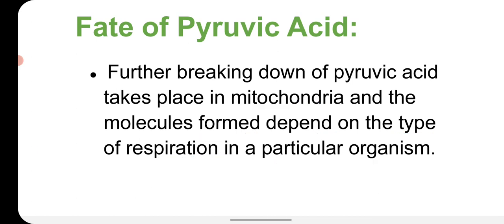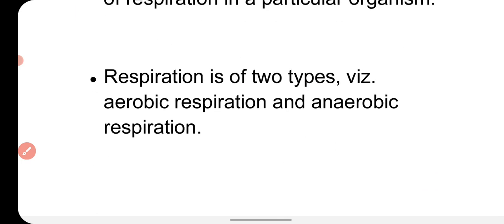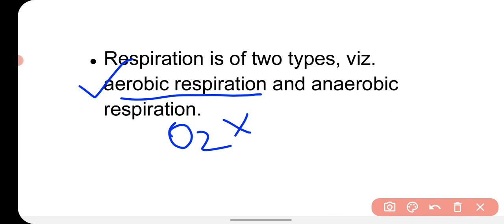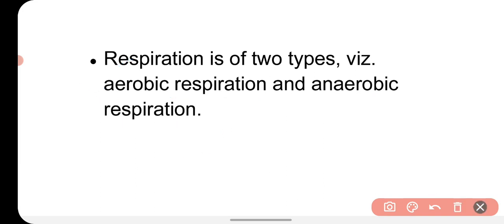If the oxygen is present, then that respiration is called aerobic respiration. When the oxygen is present and the pyruvic acid is broken down with the help of oxygen, that respiration is called aerobic respiration. And when the oxygen is absent and the pyruvic acid is broken down to get energy, that is called anaerobic respiration.